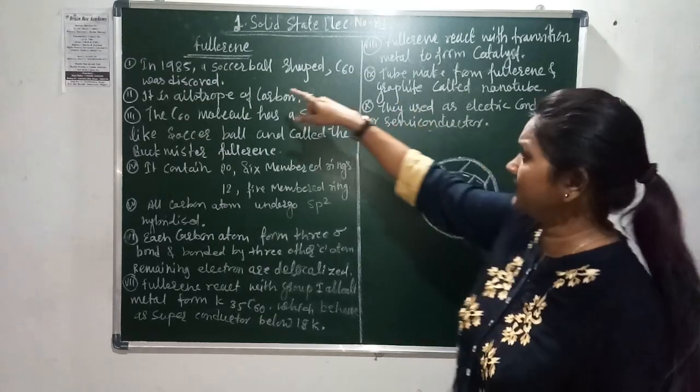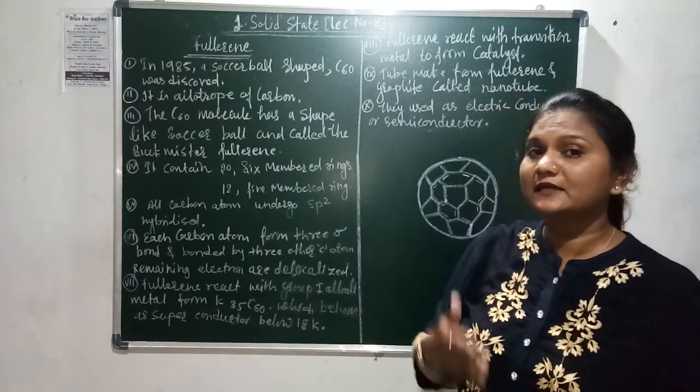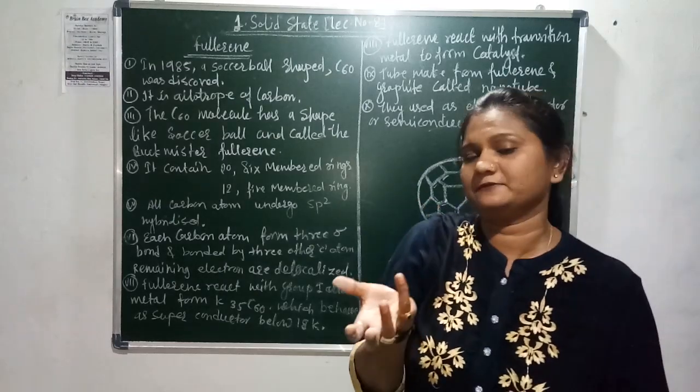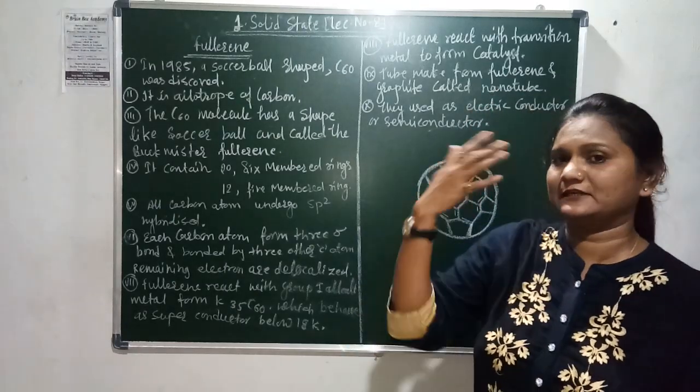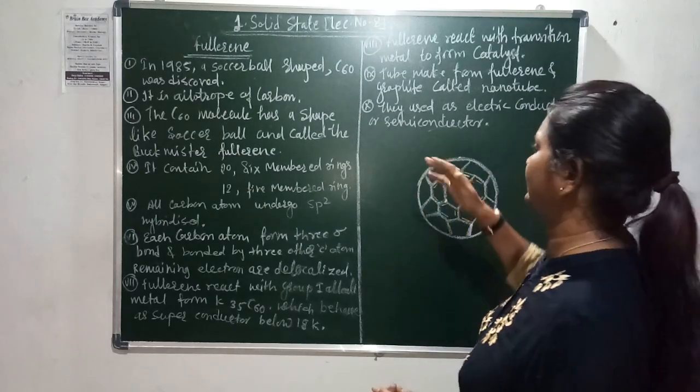Next point: fullerene reacts with transition metal ions to form catalysts. That means fullerene is also used for making catalysts, under the condition that it reacts with transition metal ions. When fullerene reacts with transition metal ions, they form different types of catalyst.